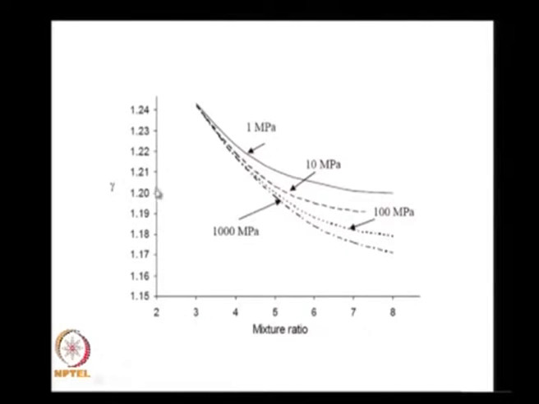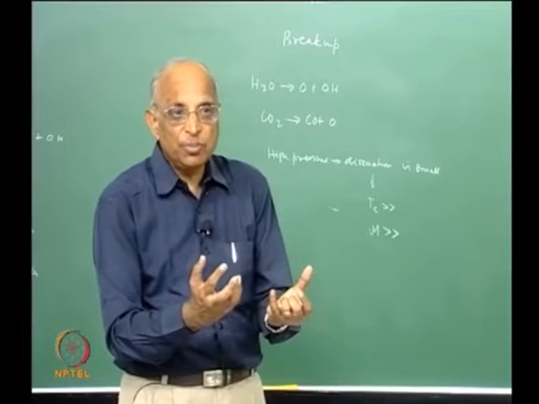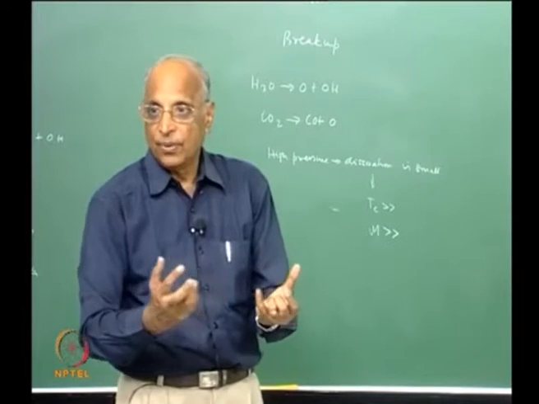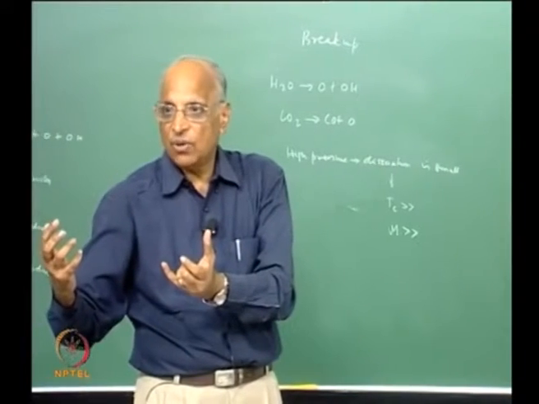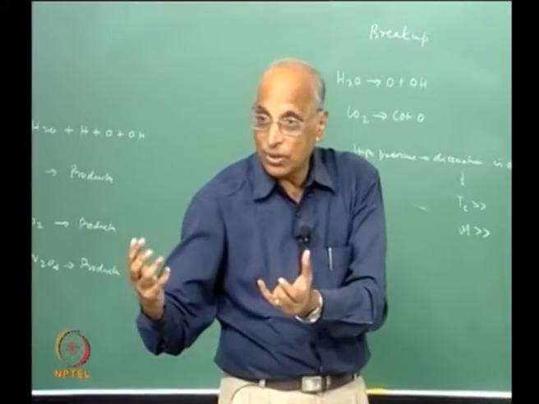If now I say the value of gamma, we said gamma is higher for the monoatomic species, 1.67 for helium, for very complicated CCl4 it was 1.18 or something, 1.13.